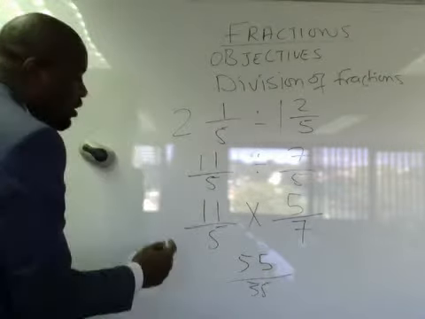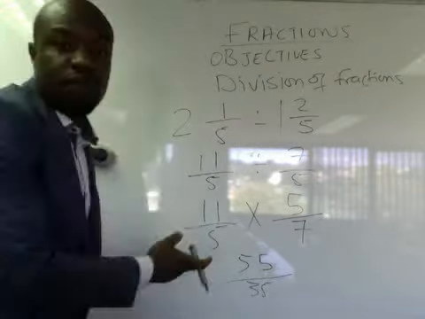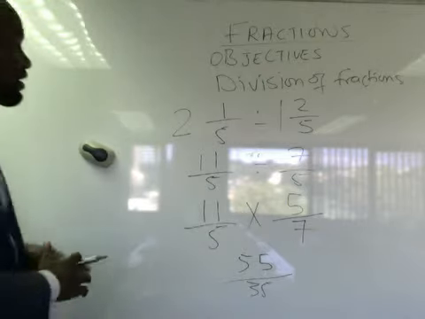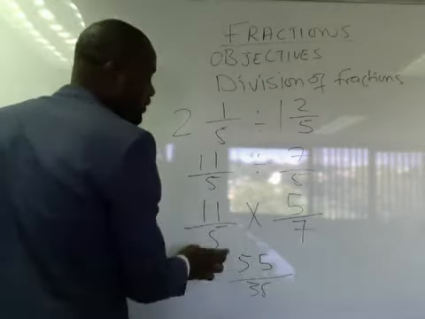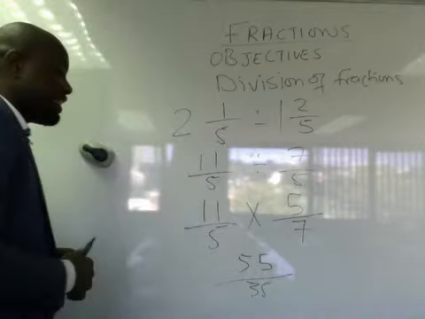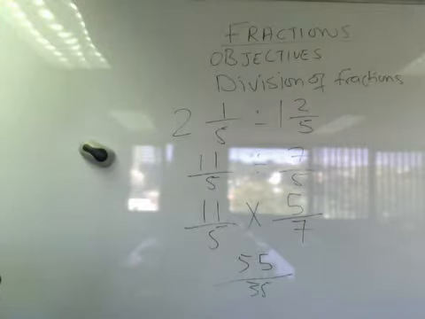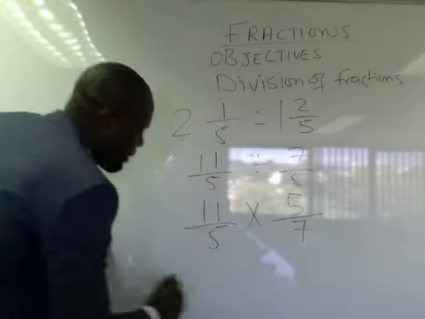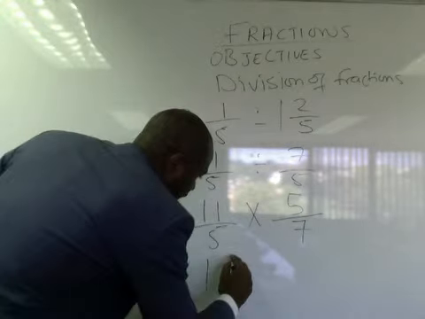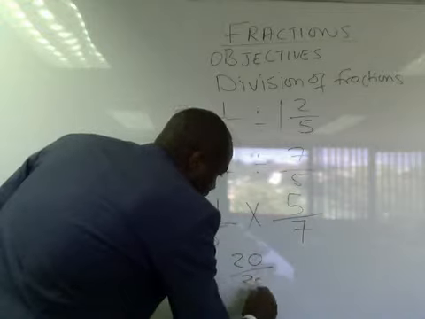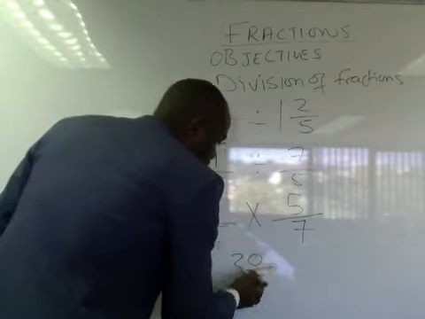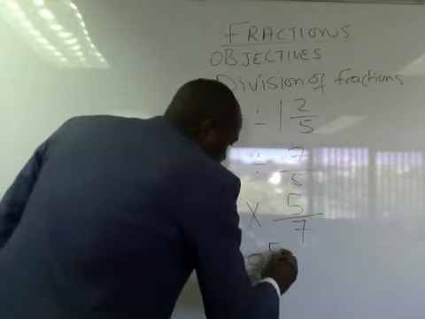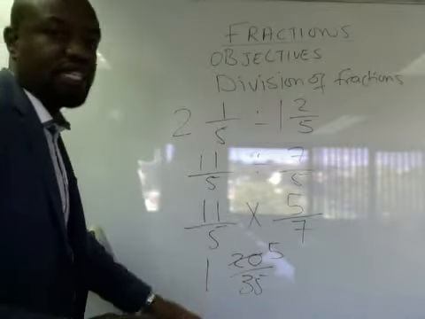Right? And we know for a fact we can still further simplify that, and we are dividing 35 into 55. It goes in there, 1 remainder 20 over 35. So it becomes 1 and 20 over 35. Obviously, we can still further simplify that because we still have common factors that will go into 20 and 35.